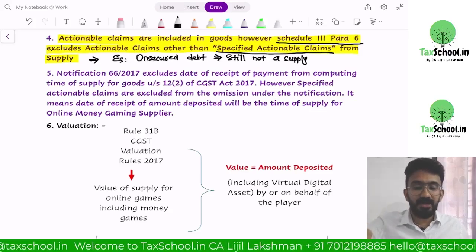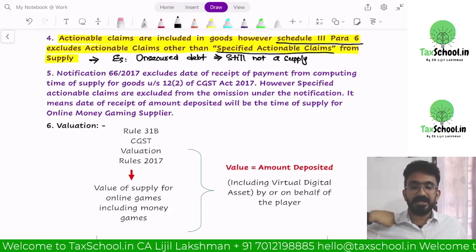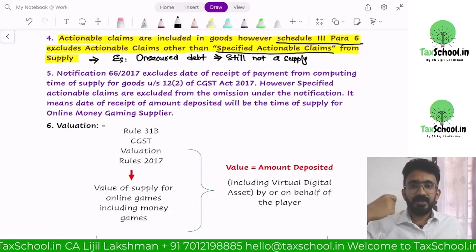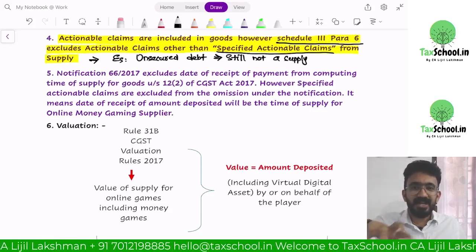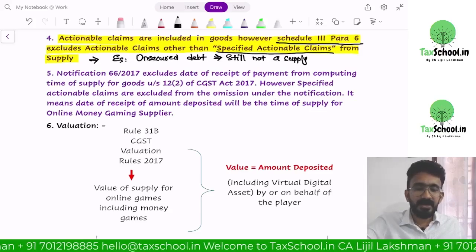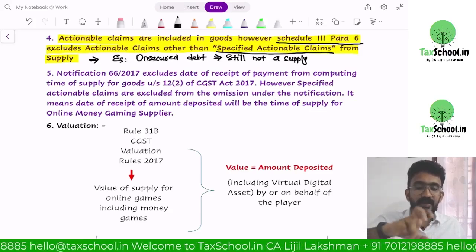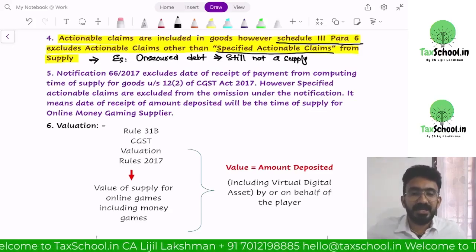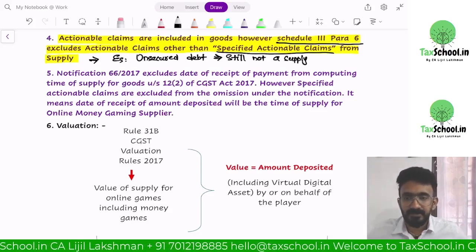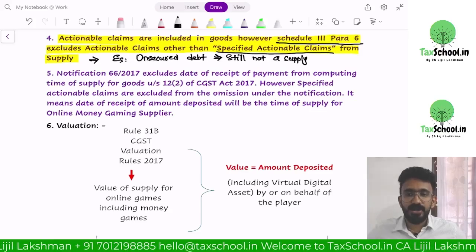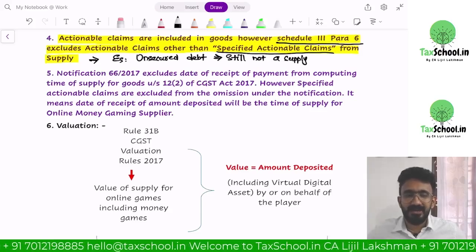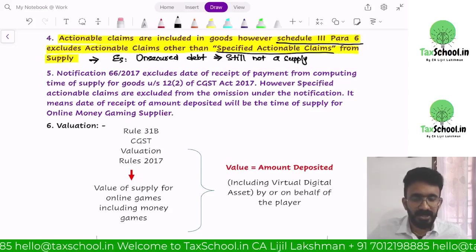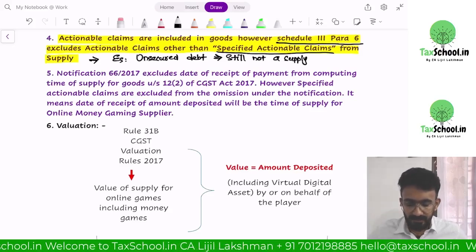Now, if I call your activity a service, you would say that my service is only organizing this particular activity and I am charging only platform fee. So I'll get GST only on the 10 rupees platform fee that you collect out of the 100 rupees that somebody used to participate in a Dream 11 fantasy game. Now I want GST, I want you to collect GST on the entire 100 is my objective. For that only I made all these changes.